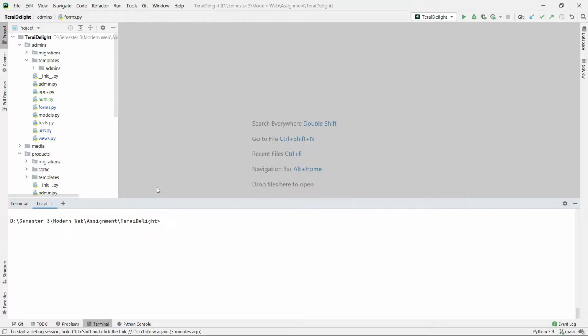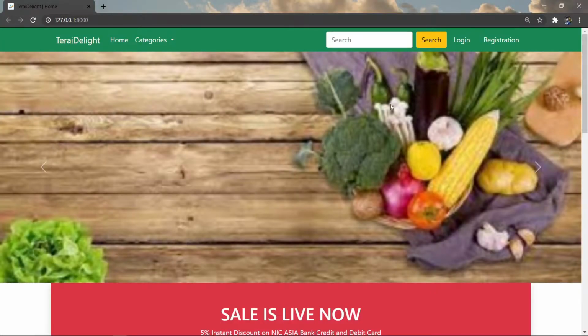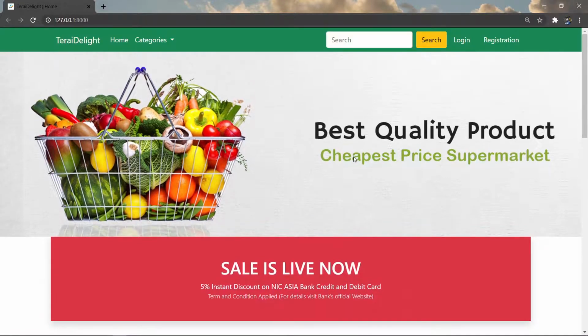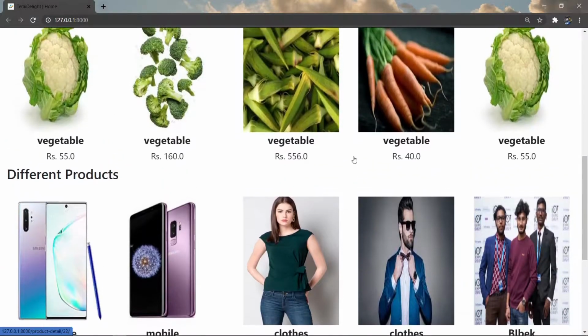To run the project, I have to type the command python manage.py runserver. After that, we click on the link. The website has different sections like nav, product page, and footer.